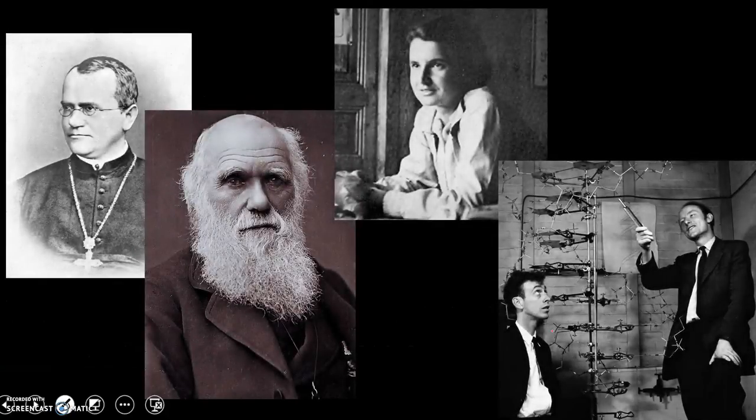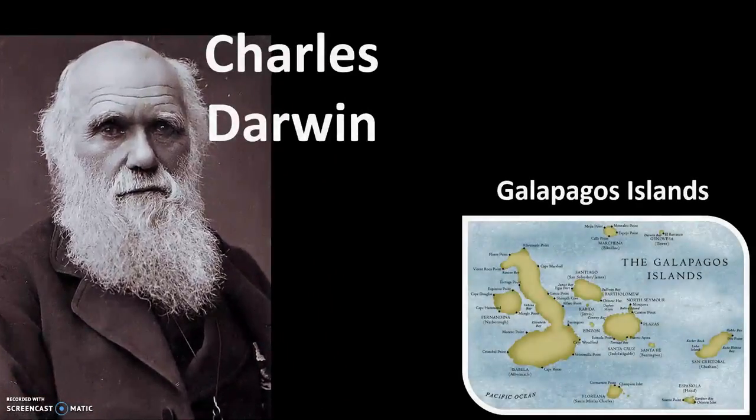At the beginning of the semester, we talked about these five individuals. We have Gregor Mendel, we have Rosalind Franklin, Watson, and Crick right here. Okay. Gregor Mendel, he was the father of genetics. Rosalind Franklin and Watson and Crick, they helped to discover the structure and shape of DNA. And next we're going to talk about this guy, Charles Darwin. Okay. Now, if Gregor Mendel is the father of genetics, Charles Darwin is without a doubt the father of evolution.